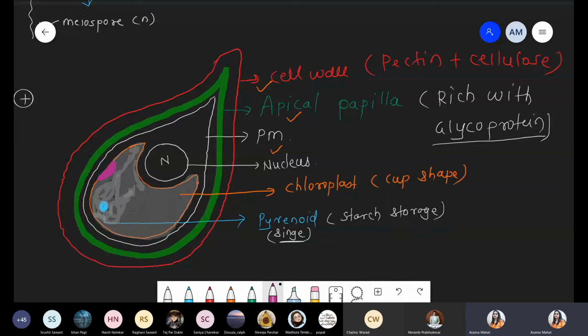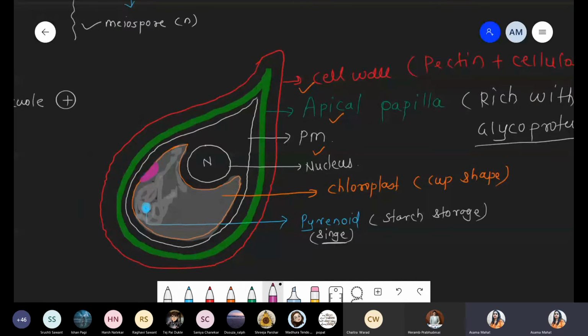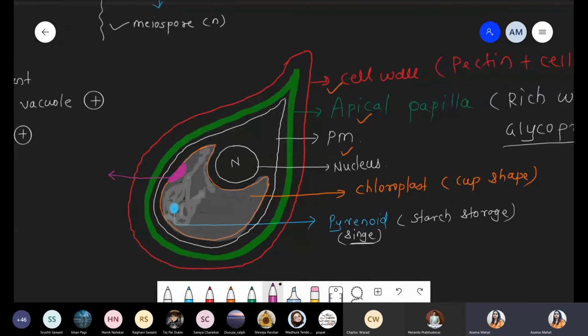Can you see this structure? On the wall of the chloroplast. This structure is called the eye spot. Don't worry, I'll give you time. These are called the eye spot.